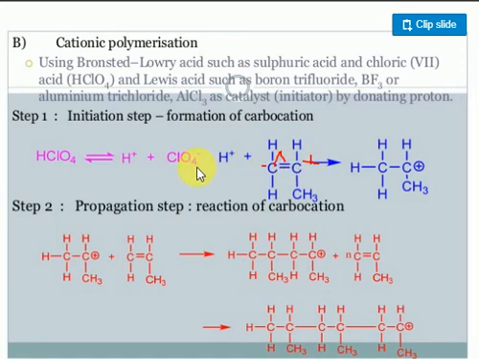Clear, no? Whenever H plus is added here, because the hydrogen is coming, this newly coming hydrogen has a positive charge. What happens? This positive charge again adds to some other molecule.